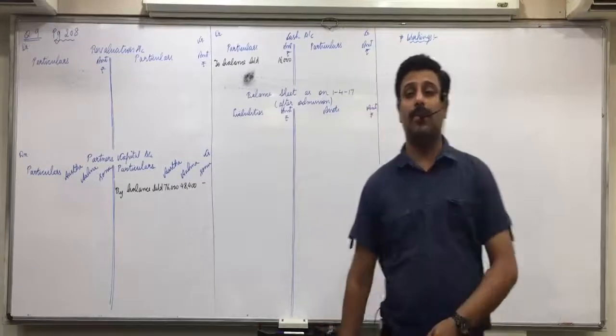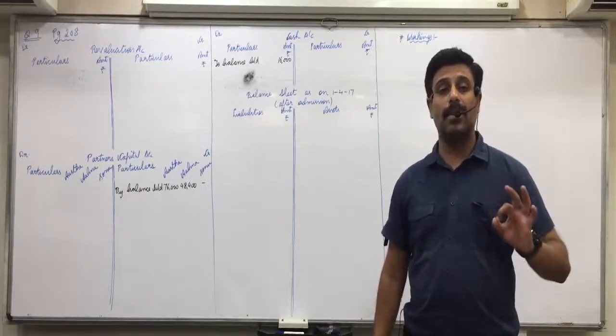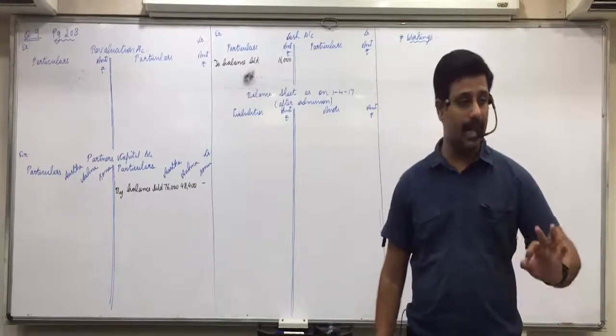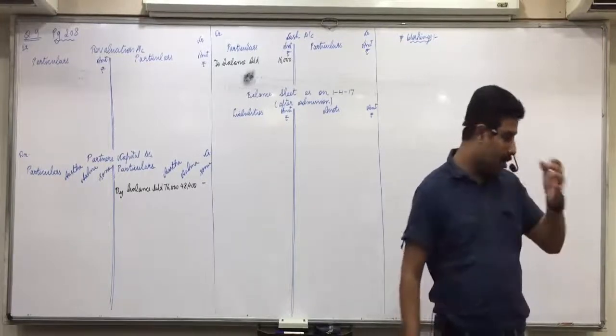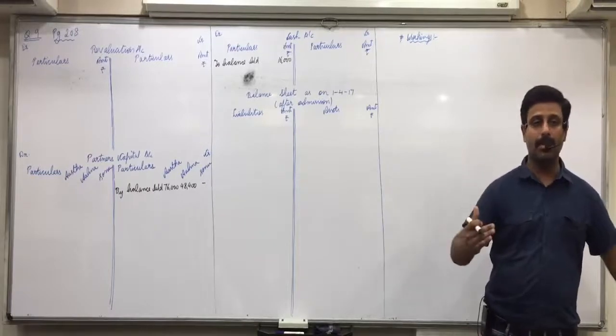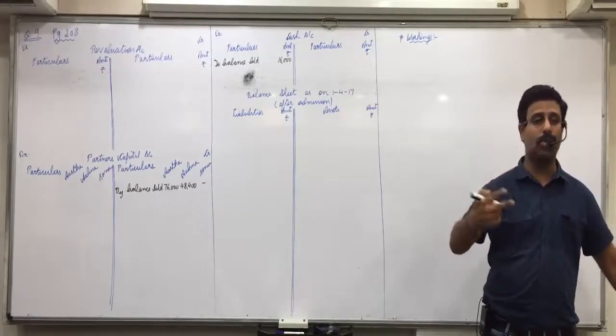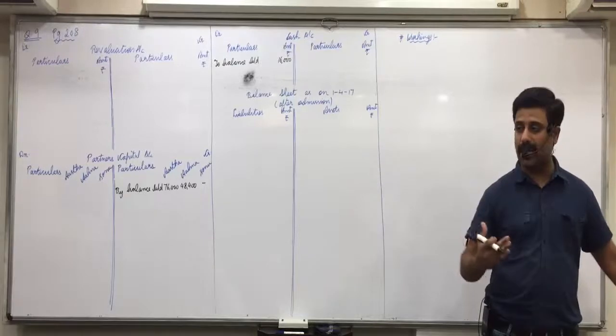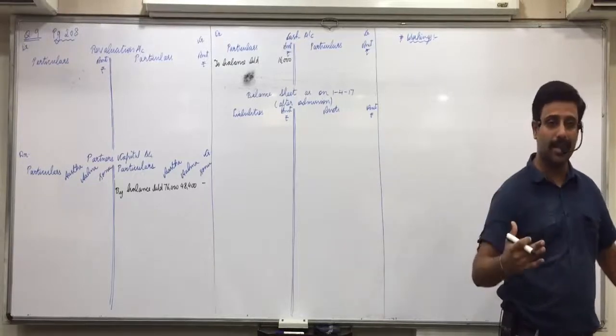Once again, every question will start with these two things. First, capital balance. Second, cash balance. Got it, everyone? Initial 3-4 questions you'll find it lengthy. Then once you get the grip, in one period we must be able to solve 2 questions. After 2 to 3 lectures, one period we must be able to solve at least 2 questions.